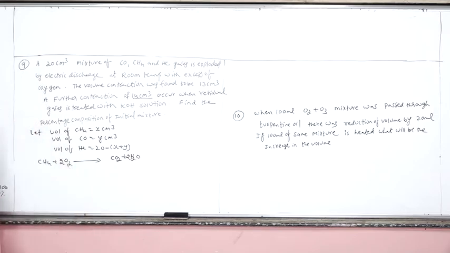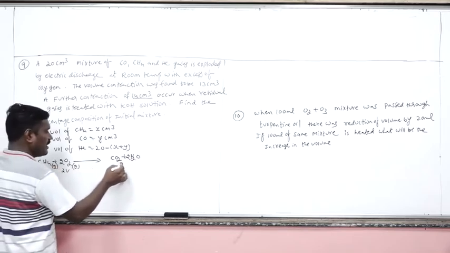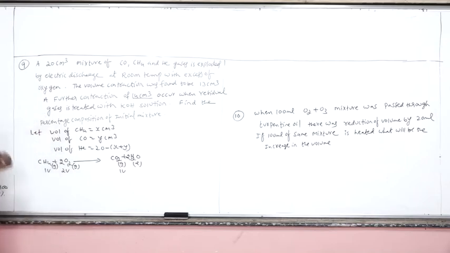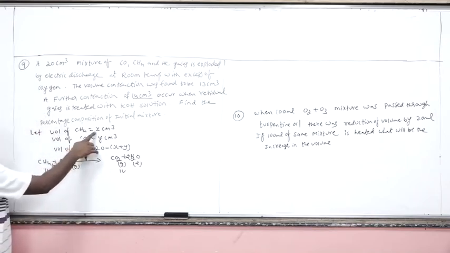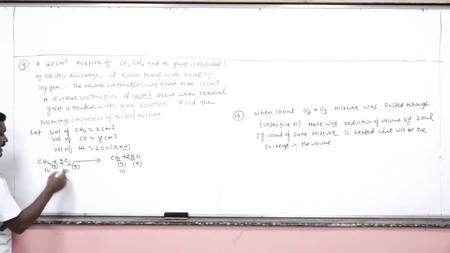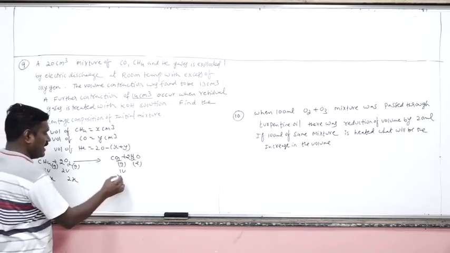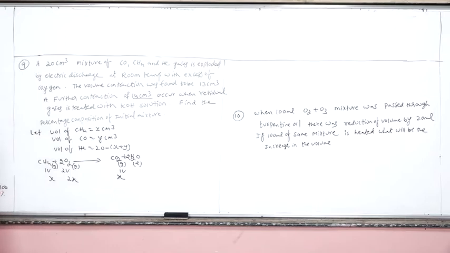Now, according to the standard equation, one volume of methane combines with two volumes of oxygen gas to produce one volume of carbon dioxide. This is liquid. Now we are considering x ml of methane gas reacting with 2x ml of oxygen gas to produce x ml of carbon dioxide gas.